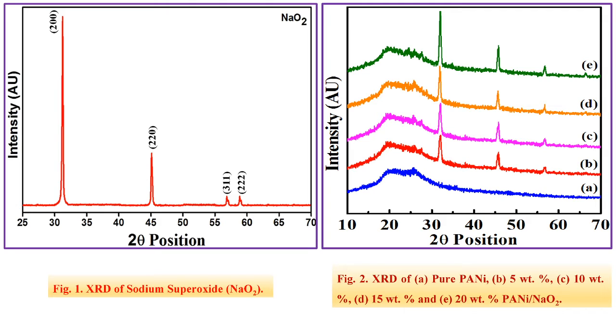However, the intensity of the 200 and 222 peaks are suppressed in Pani NaO2 composite as compared to the XRD of pure NaO2. This suggests that NaO2 is present in a Pani matrix. However, these peaks are slightly shifted from their respective standard positions, which may be due to the presence of the Pani matrix. The calculated values of d spacing, interchain separation, and crystallite size corresponding to the highest intense crystalline peak of Pani NaO2 composite are mentioned in table 1.